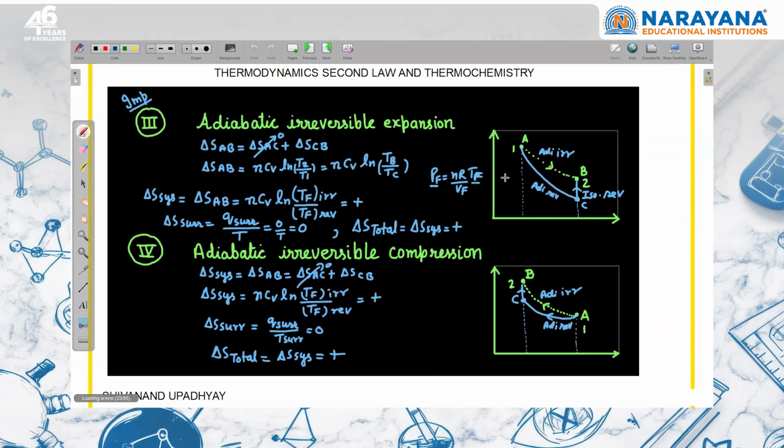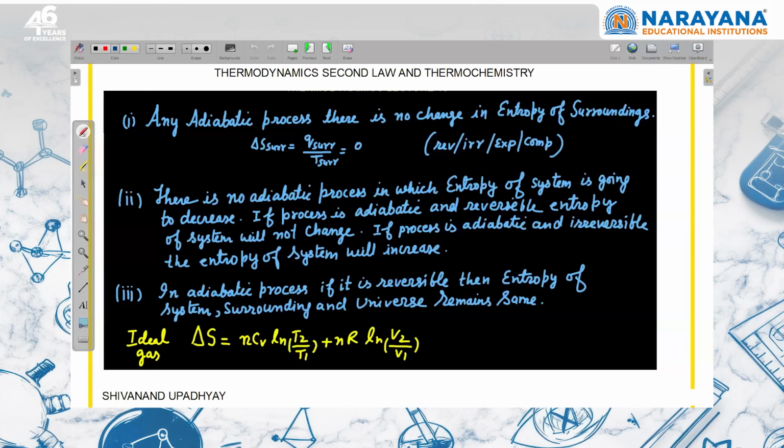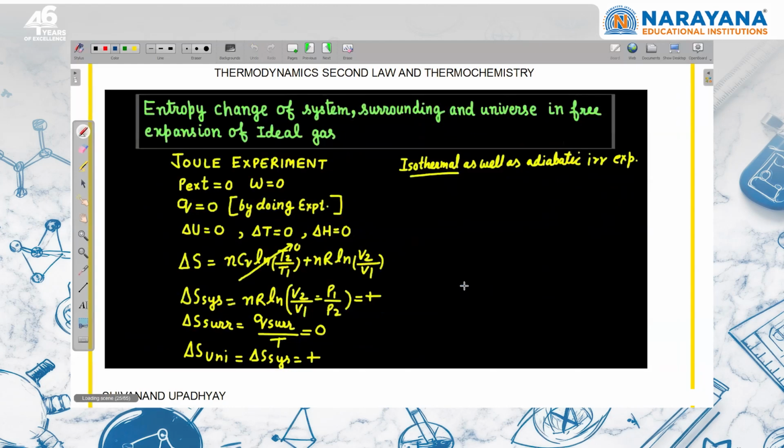So we can say that in any adiabatic process, there is no change in entropy of the surroundings. There is no adiabatic process in which the entropy of the system is going to decrease. If the process is reversible, it will not change. If it is irreversible, the entropy of the system is going to increase. And the last point: in an adiabatic process, if it is reversible, then the entropy of system, surroundings and universe will remain the same, and that's why it is known as an isoentropic process.